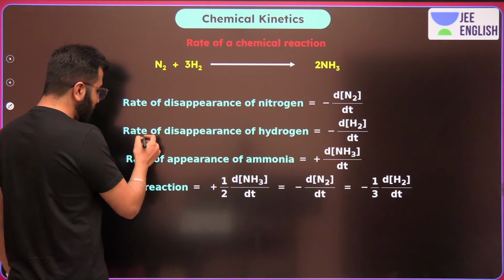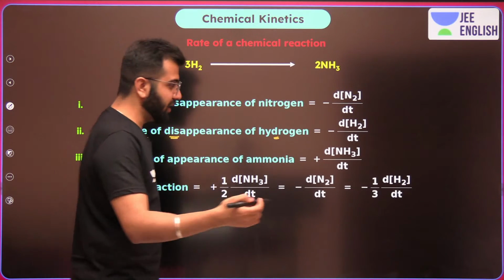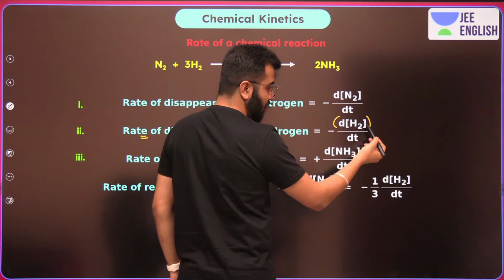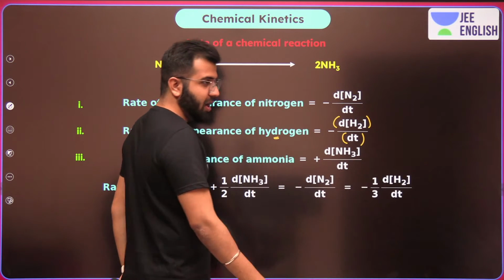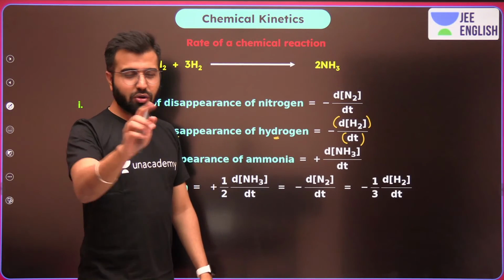But now let's talk about individuals. So when we talk about rate of disappearance of hydrogen, what will we write? Same thing. Change in concentration upon change in time. How much concentration did we change and how much time? Do you see a negative sign?